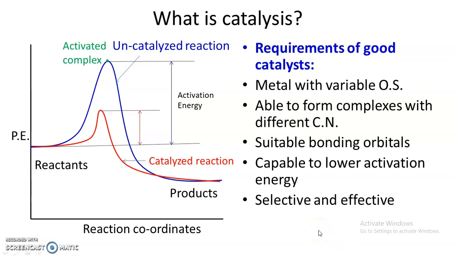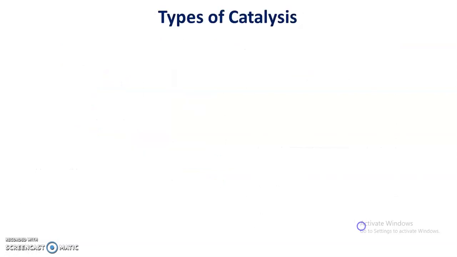Then, as I already told you, the catalyst must be selective and effective, and it can be recycled. The most important thing is the catalyst must be recycled. It can be used again and again without loss of activity. So these are some requirements of good catalysts.